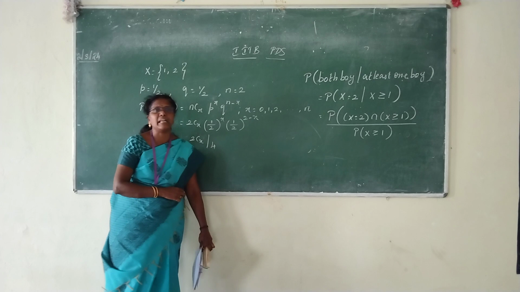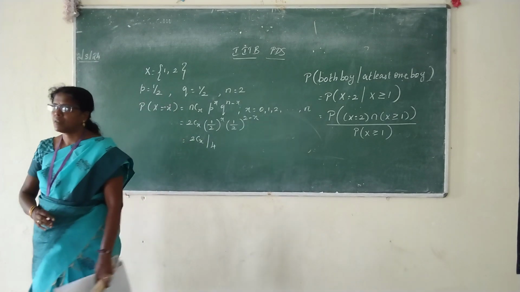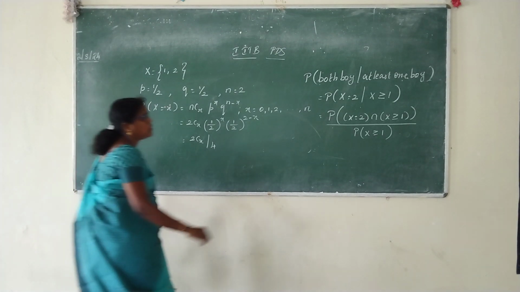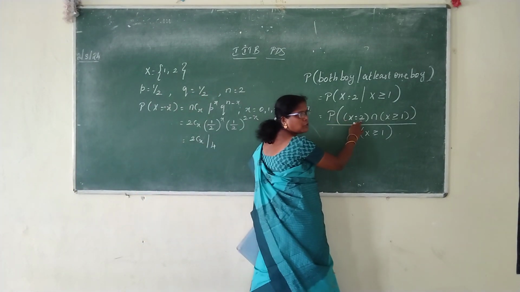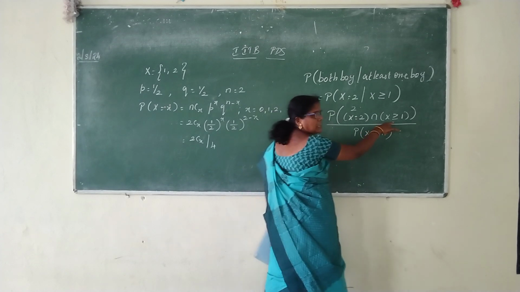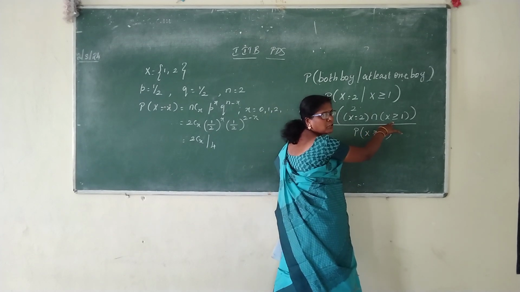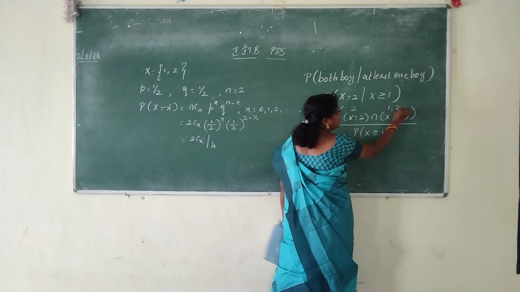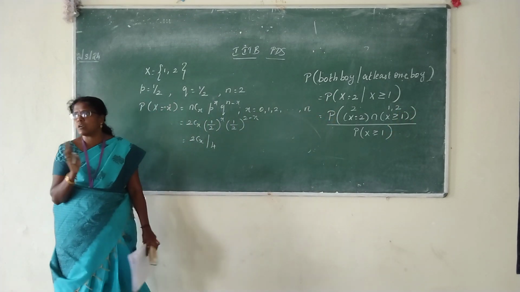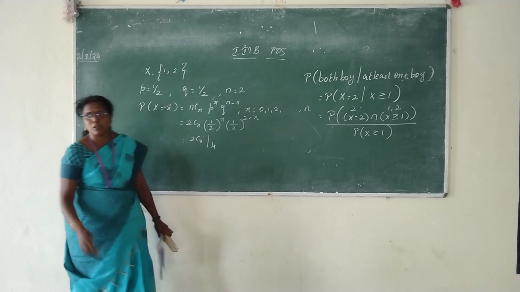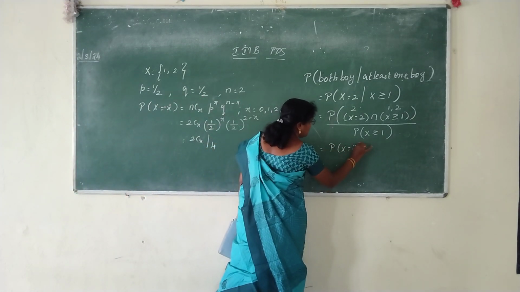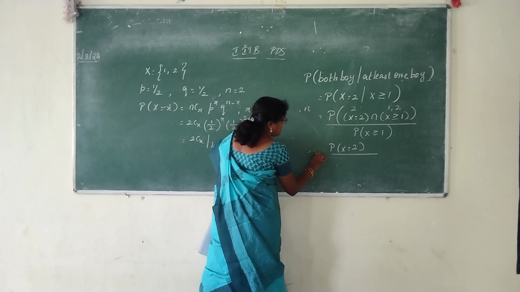Now numerator, identify the intersection. What will be the intersected value? X equal to 2 will have the value only 2. X greater than or equal to 1, what are the possible values? 1 and 2. What is the intersection? 2. Intersection is the common one. So numerator is nothing but probability of X equal to 2.